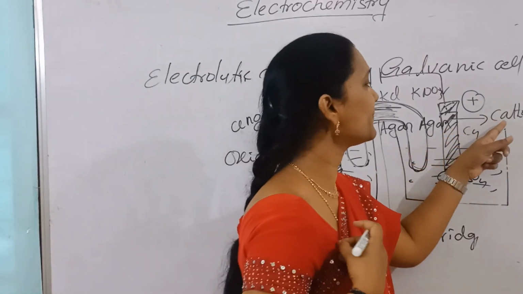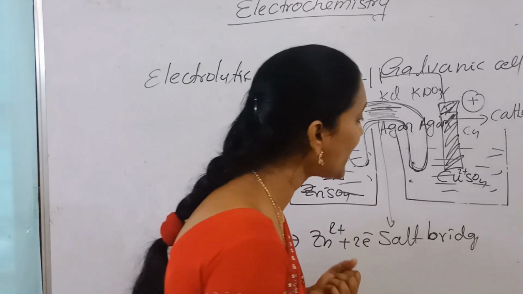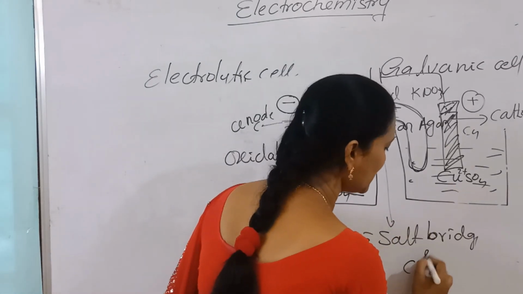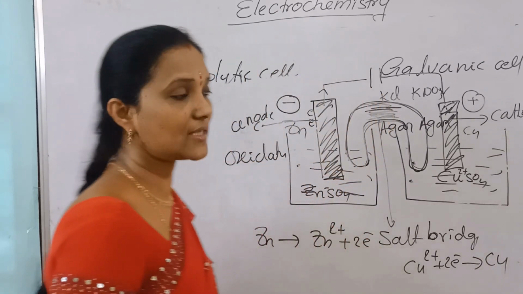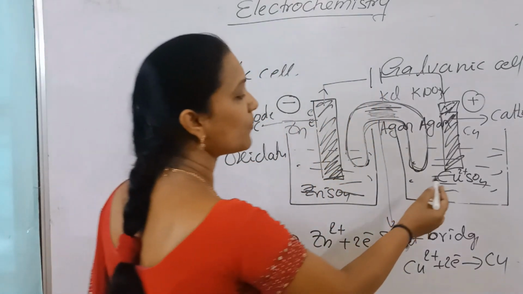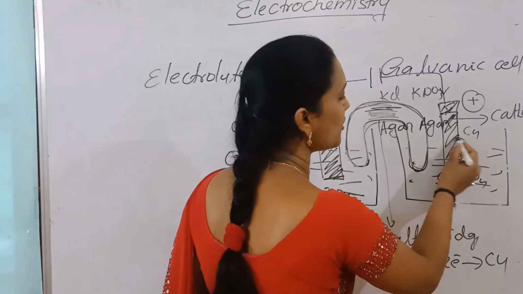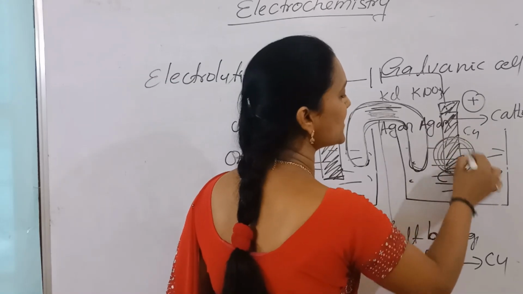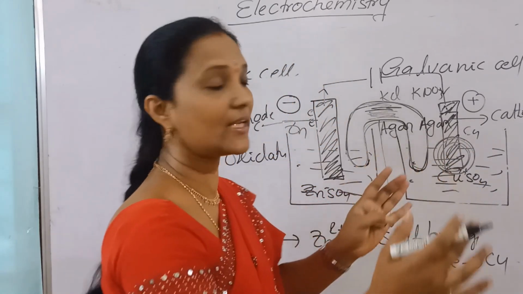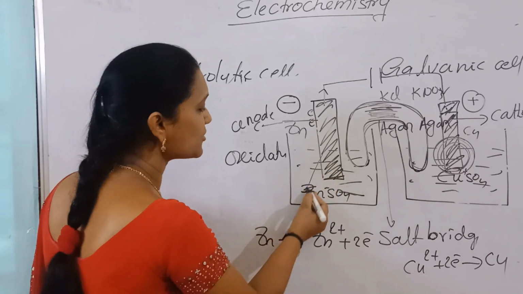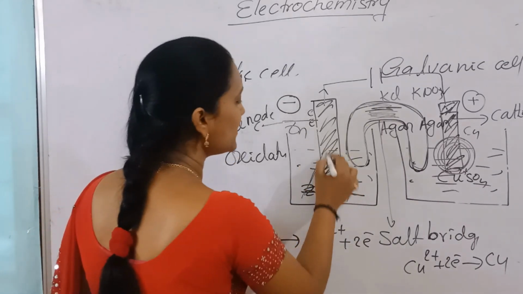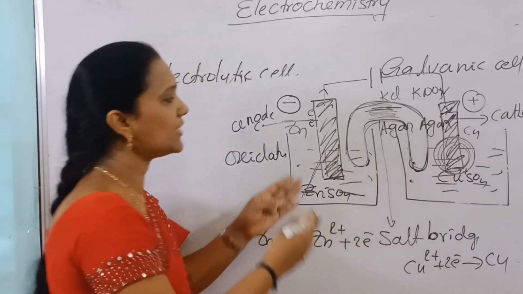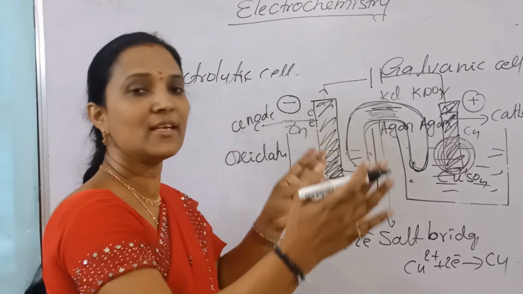Now at the cathode, electrons are gained by Cu2+. So Cu2+ gains these electrons and changes to Cu. Now copper is formed. Cu2+ changes to copper. This copper deposits on this rod, that's why this rod size increases. And the zinc changes to Zn2+ ions, which enter into the solution. So this size slowly decreases, and the other size increases.